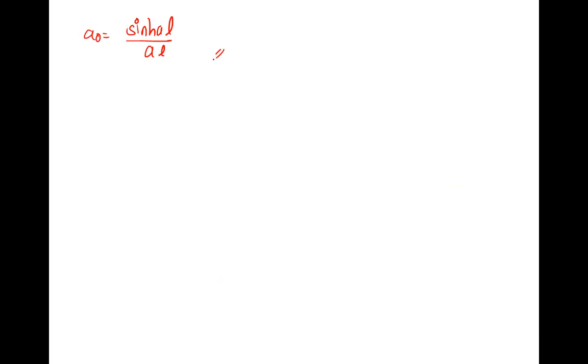Now we go to a n. It is 1 upon L, with limits minus L to L, f of x is e raised to ax, into cos n pi x upon L. We have to find this integration.